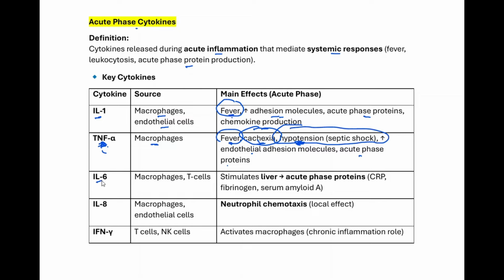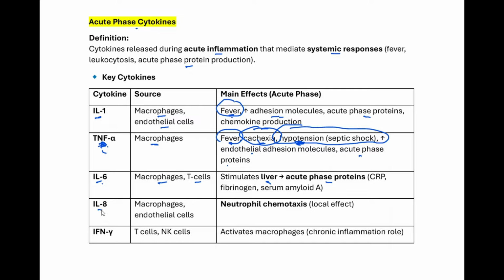Next is interleukin-6. Interleukin-6 is produced from the macrophages and T cells. And interleukin-6 is going to stimulate the liver. And once it stimulates the liver, it's going to produce acute phase proteins or acute phase reactants, which include things like CRP, fibrinogen, serum amyloid A, hepcidin, haptoglobin, right? We're going to see them later in a second.